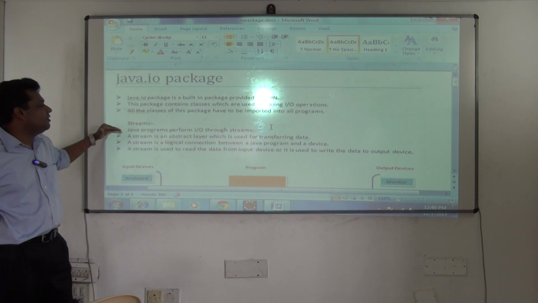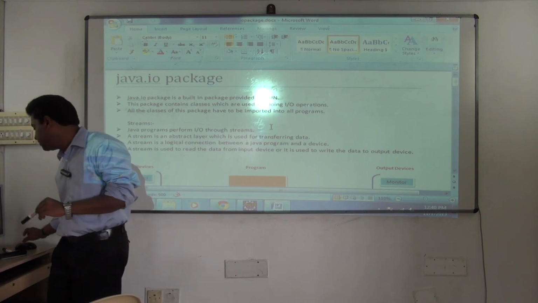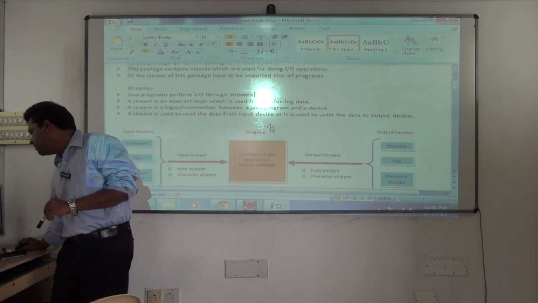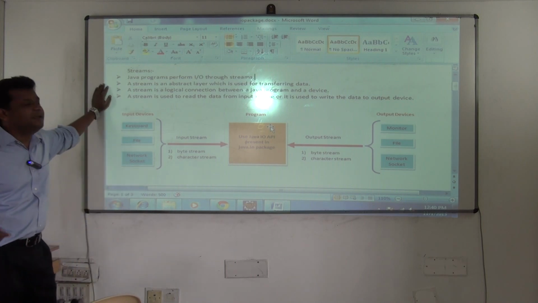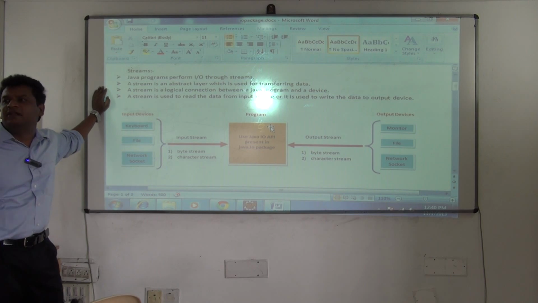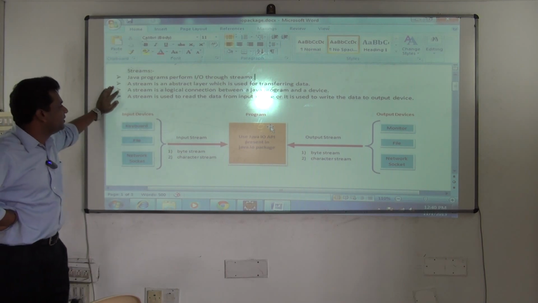Now see, Java programs perform input-output operations through what? Streams. They perform the operation with the help of streams. Now what is a stream? A stream is an abstract layer which is used for what? Transferring data. It's an abstract layer, meaning an unclear layer. You will not see it. It's an unclear layer which carries the data. Very clearly I'll tell you what it is.